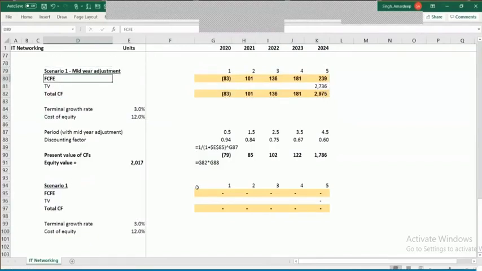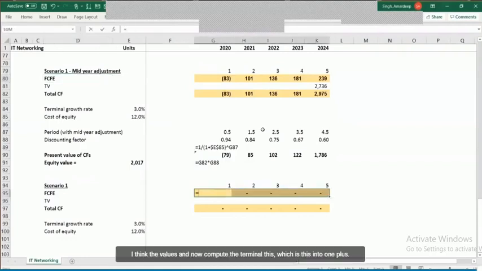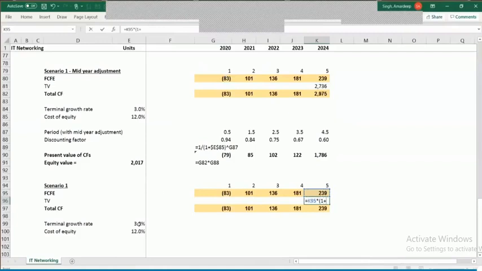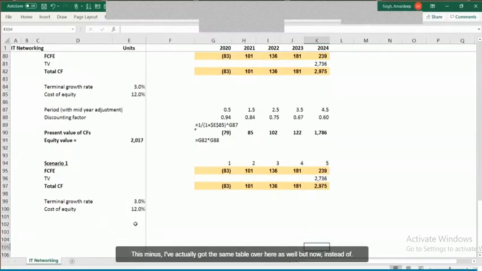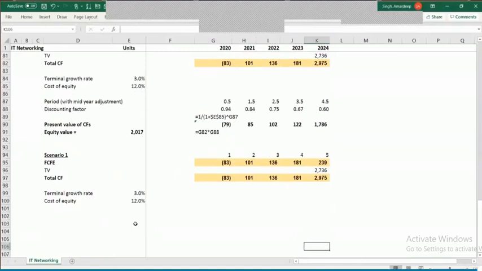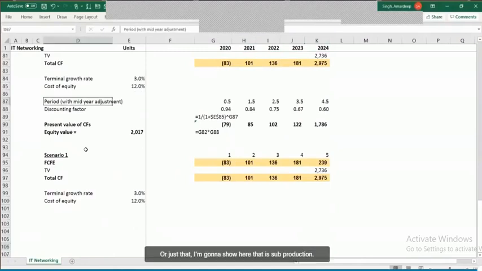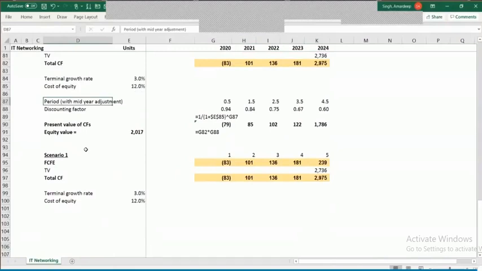And here, I'm going to bring the values and now compute the terminal value like this, which is this into 1 plus growth, this minus this. I've actually got the same table over here as well, but now instead of mid-year adjustment, there is another component or adjustment that I'm going to show here, that is stub fraction.